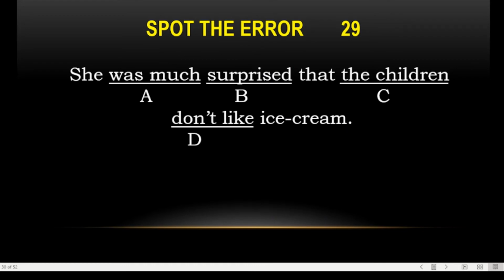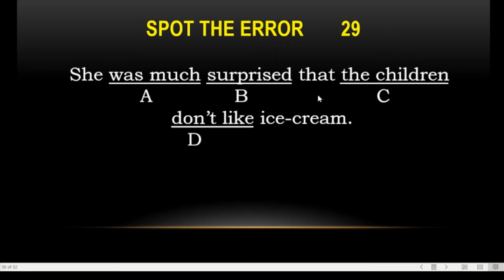She was much surprised that the children don't like ice cream. She was much surprised. वो बहुत हैरान हुई. She was much surprised that the children don't. So again, this is an error with respect to tense. There we have "was" and here we have "don't". Either we can use "she is much surprised that the children don't", or we can use "she was much surprised".